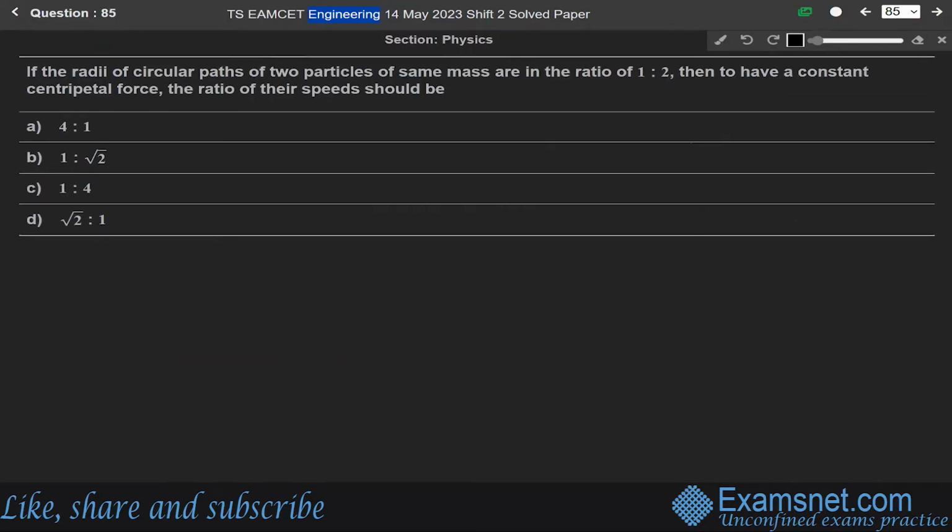Now next question 85. If the radii of circular paths of two projectiles of the same mass are in the ratio of 1:2, then to have a constant centripetal force, the ratio of their speeds should be? Okay, this question is from the chapter of laws of motion.